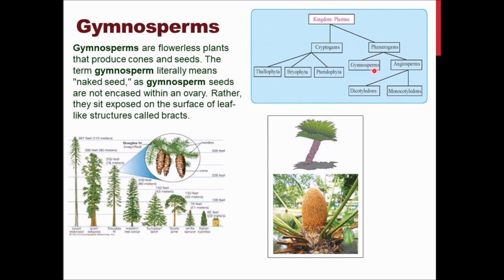So in phanerogams we have the subcategory gymnosperms, flowerless plants. They do not have any flower. The word literally means naked seed. They don't have flowers, but they do have seeds. Since they come under phanerogams, they will have seeds, but they do not have any flower. There are examples over here. Cycas is one of the examples which you will understand when you read the textbook. Do read the textbook properly so that you understand. Gymnosperms are the category under phanerogams which have seeds but do not have any type of flower.